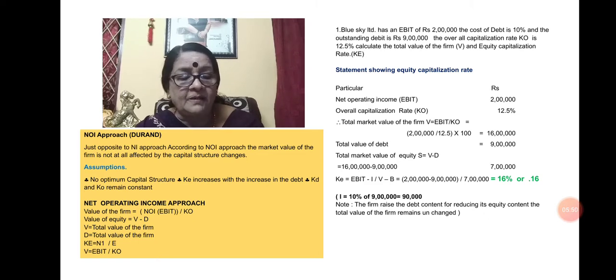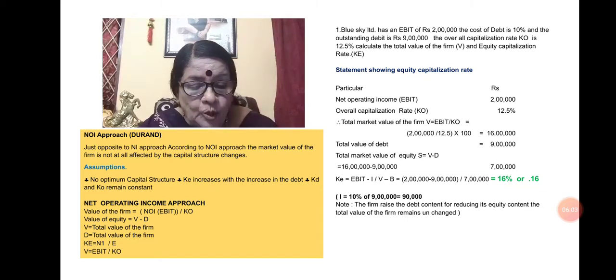So in the second problem, the debt is increased by 1 lakh. So the total debt has become 5 lakh, just like the last problem. Earnings before interest and taxes is 1 lakh. KO is 12.5%. So market value of the firm V is 1 lakh divided by 12.5 into 100. It is coming 8 lakh. Then total debt is 4 lakh plus 1 lakh, 5 lakh.